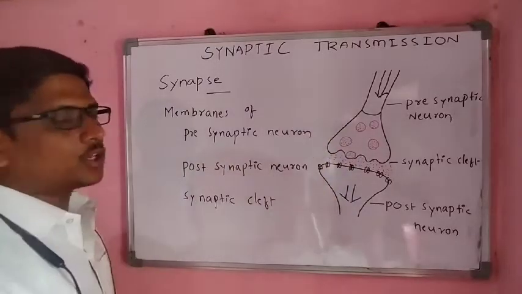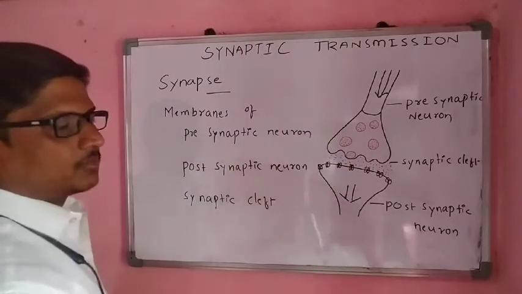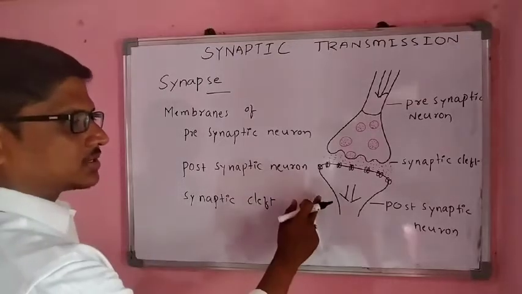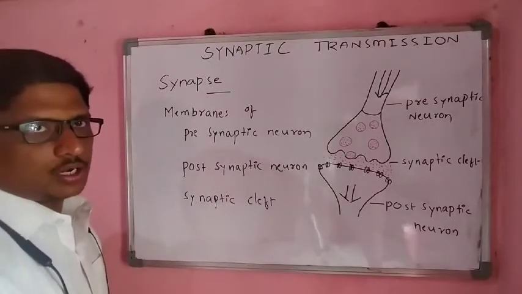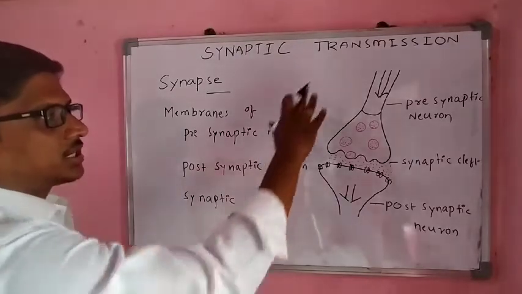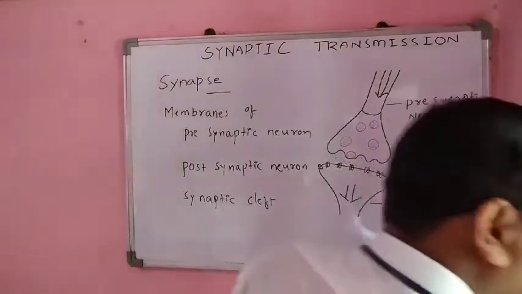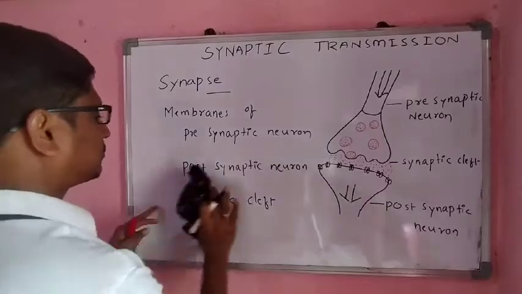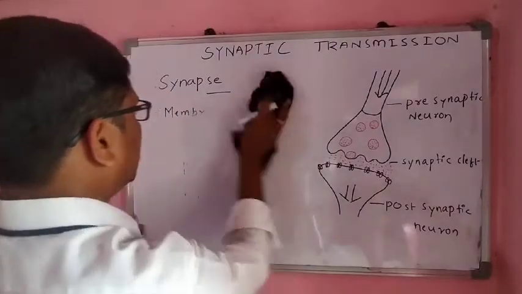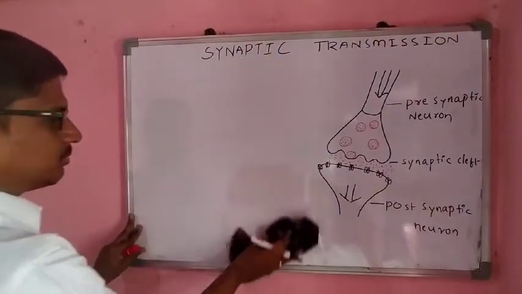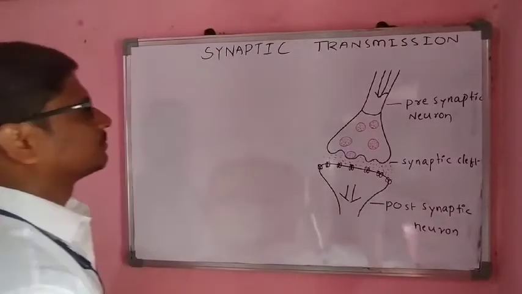This is a presynaptic neuron, here is the cavity, the synaptic cleft, and this is the postsynaptic neuron. This entire structure we can call a synapse. This synapse is transmitting the impulses from one neuron to another neuron.